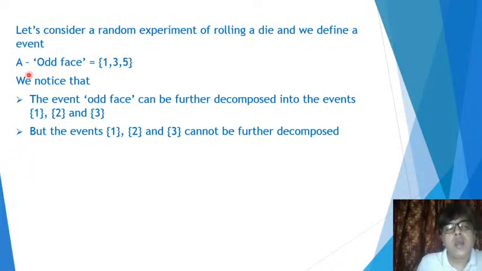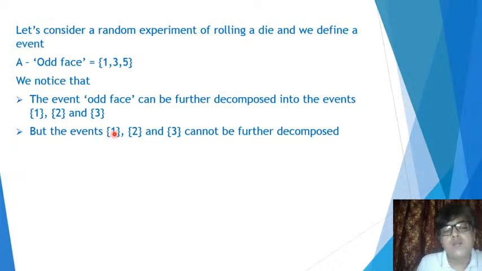Here you see odd face is an event, and the single faces are individually also events. But there is a significant difference between the two, because we were able to decompose the odd face event further into individual events: getting the face 1, getting the face 3, or 5.